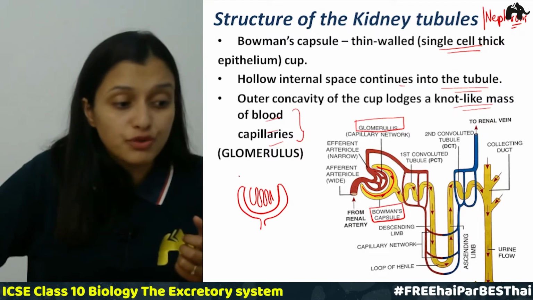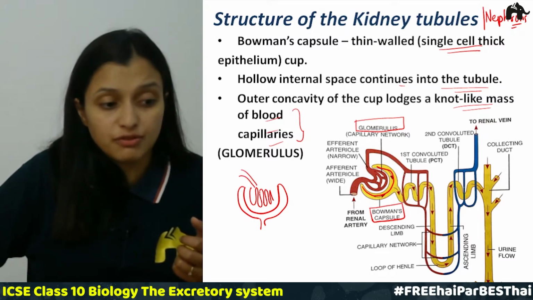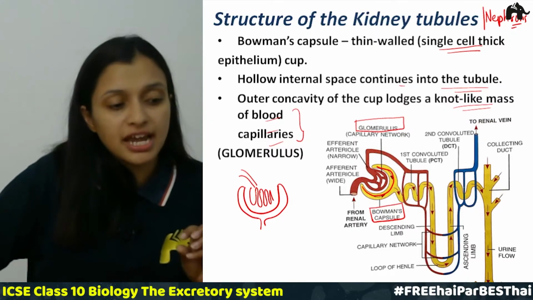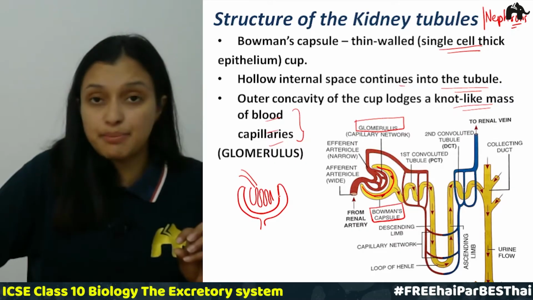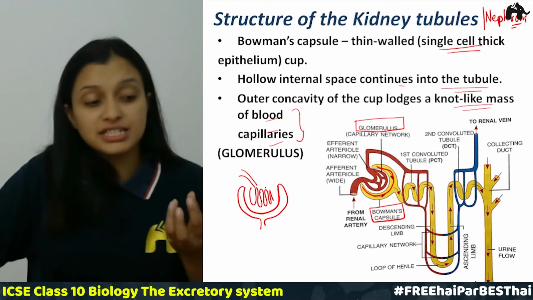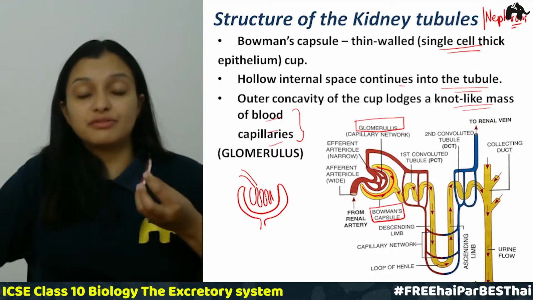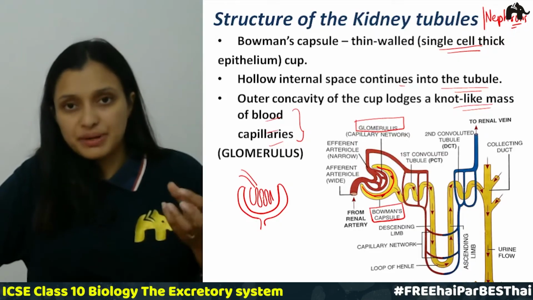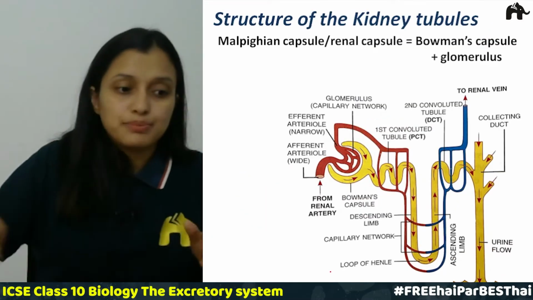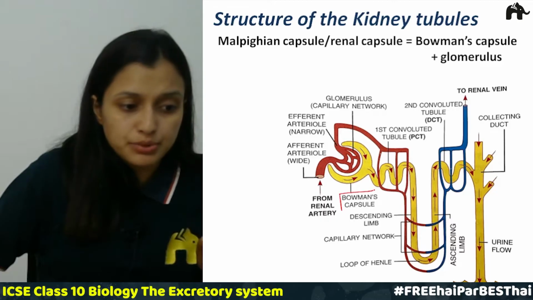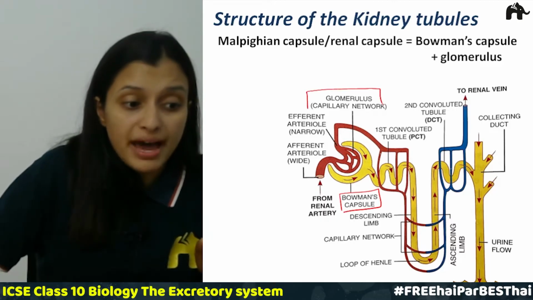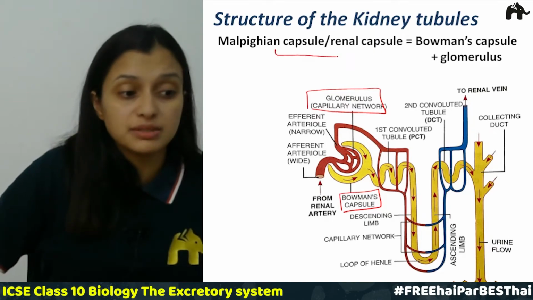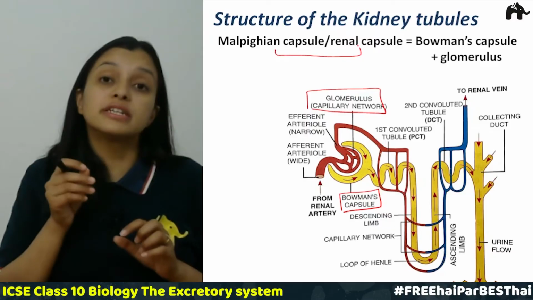So the blood from various blood vessels, basically there are blood vessels which carry this blood to the kidneys. So that blood comes into these capillaries, or we call it glomerulus, and from here the blood filters out the waste product that is present in the blood. This Bowman's capsule and the glomerulus, which is a network of these capillaries, together are called Malpighian capsule or the renal capsule.